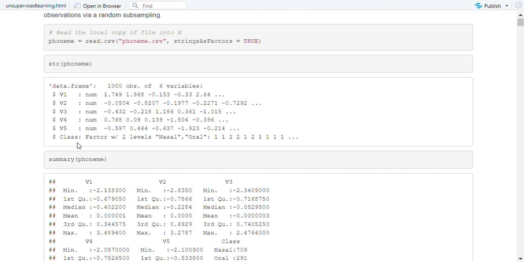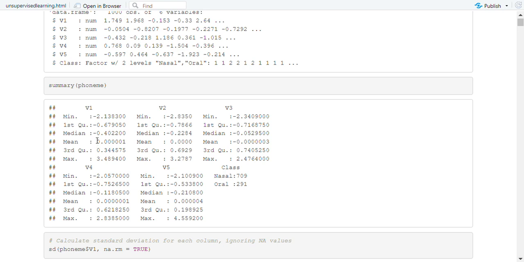And we have a class variable, which is of type factor with 2 levels, nasal and oral. Nasal is given by 1 and oral is given by 2.